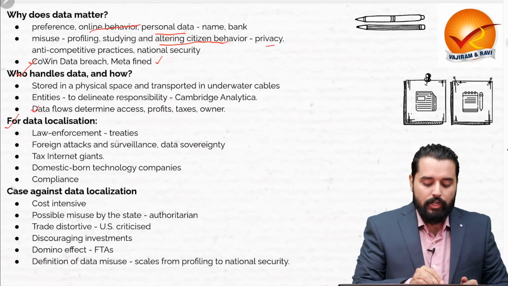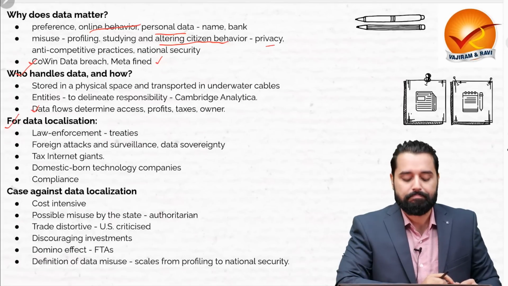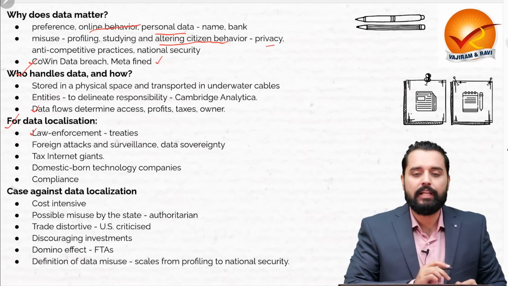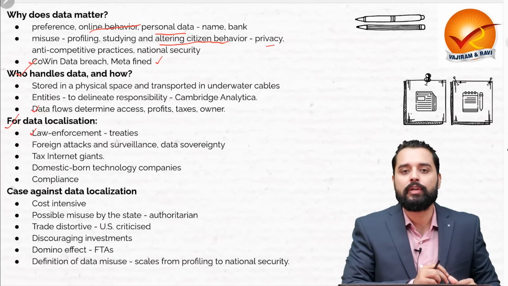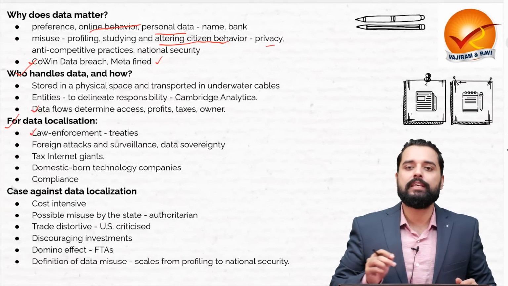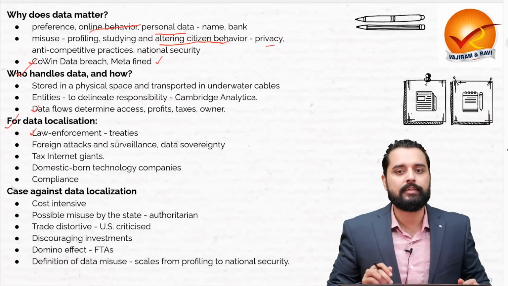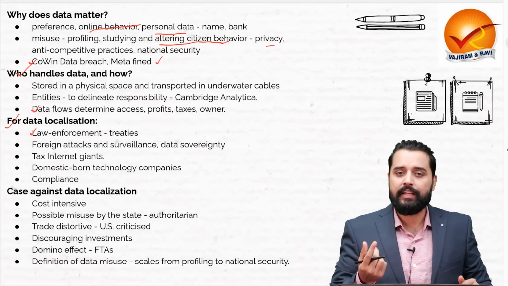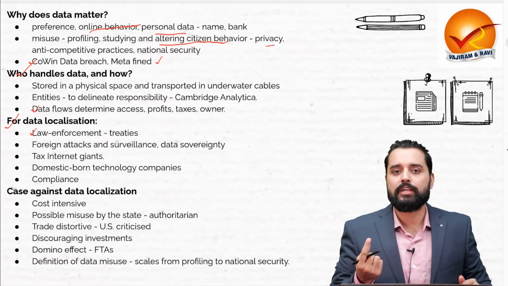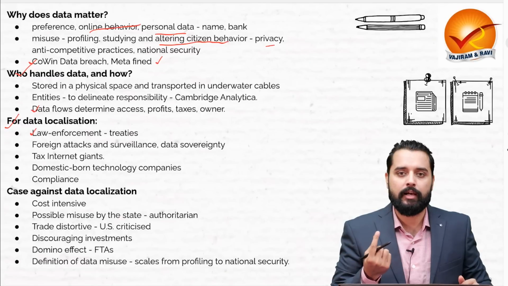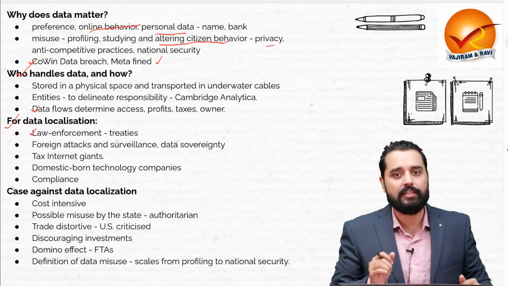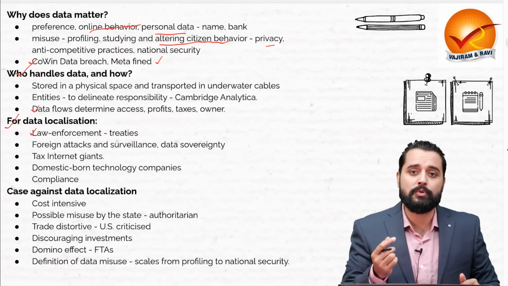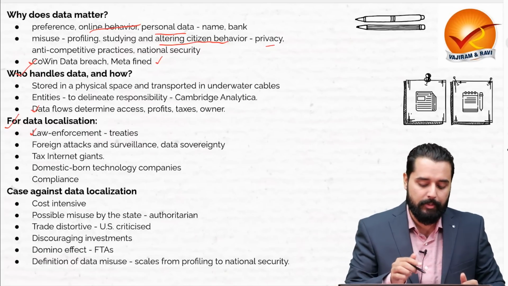Then what are the arguments for data localization? One is it will ensure that law enforcement will be easy, because the local law enforcement agencies will be easily able to access the data, and therefore the right now cumbersome situation won't be there. Right now what happens is there are mutual legal assistance treaties, bilateral, and through that data sharing is allowed. Now that process is cumbersome and it takes time.